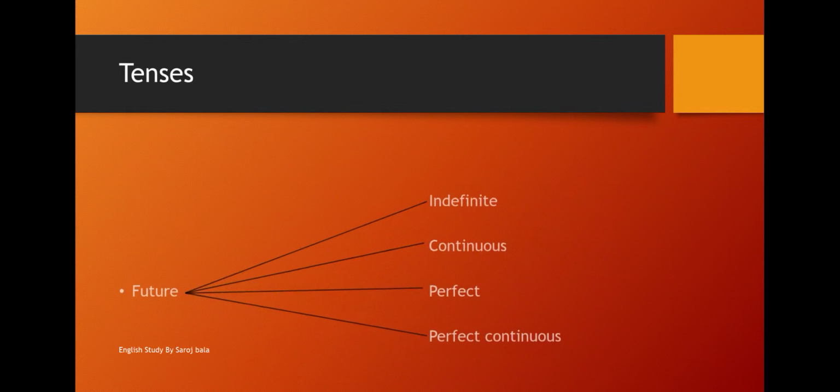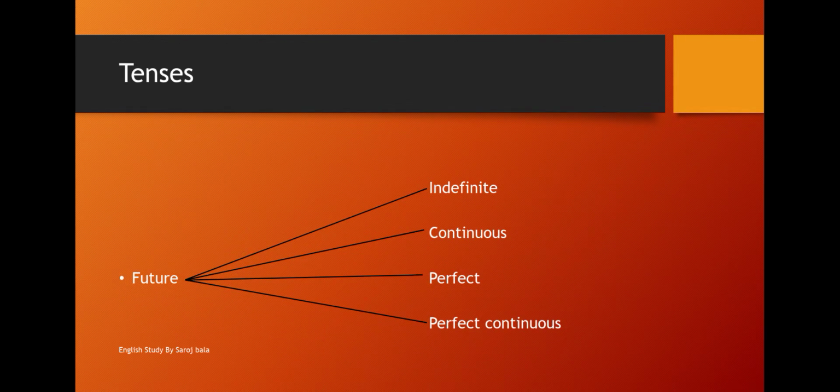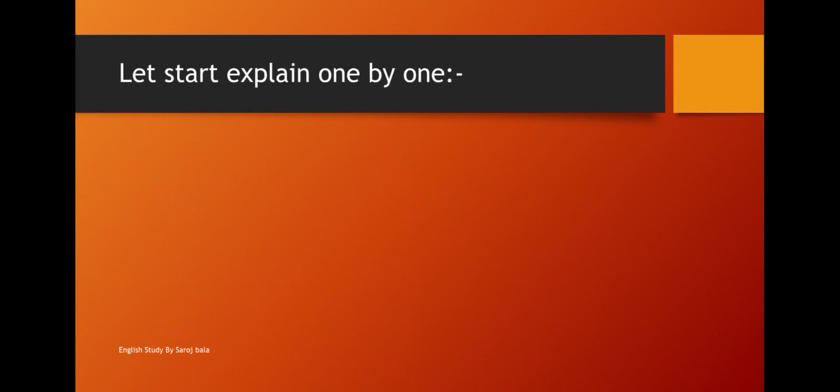And just like present and past, future is also divided into 4 parts: future indefinite, future continuous, future perfect, and future perfect continuous. Let's start. We will read one by one.